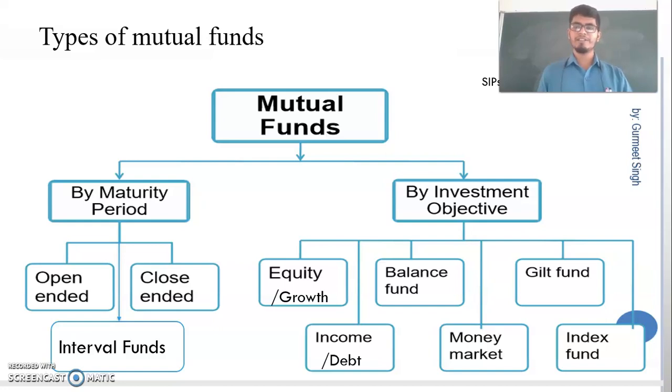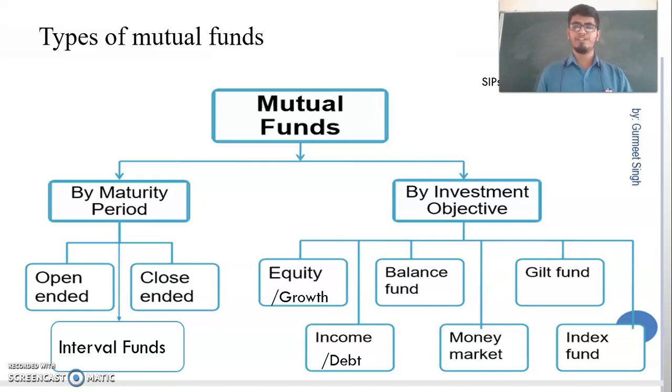Then comes the money market instruments. I have told about the money market instruments, investing in that type of instruments. Then gilt funds, or it is also called gilt edged funds, investing in gilt edged securities. Nothing but government securities. Why? The fluctuation of government securities is very less for that particular reason.